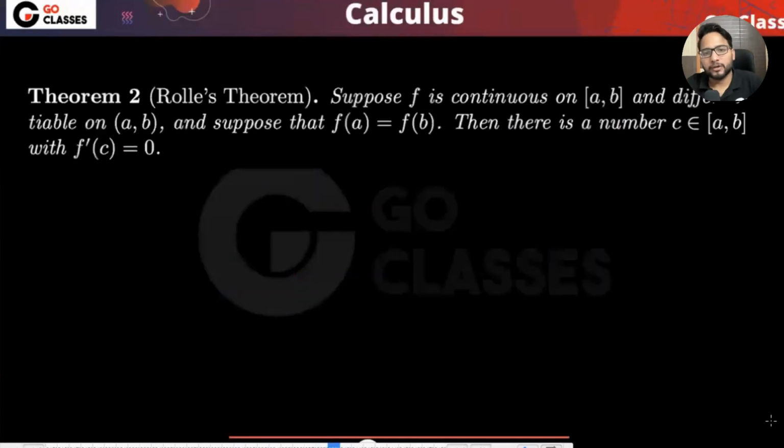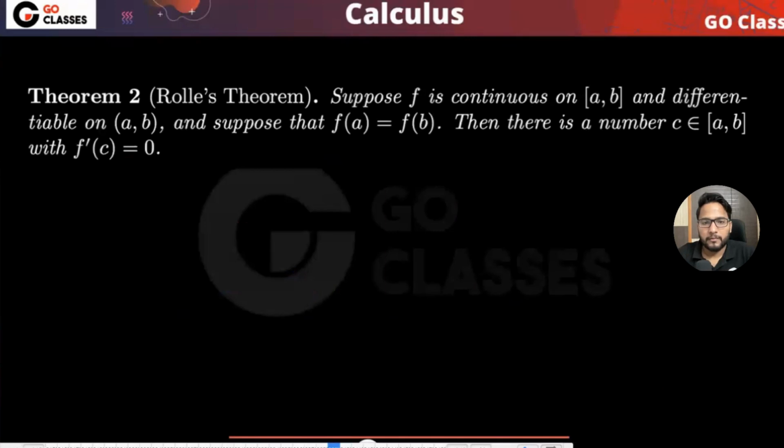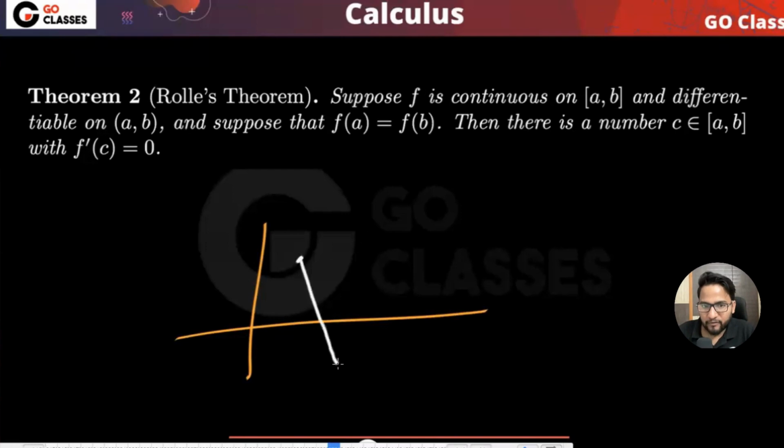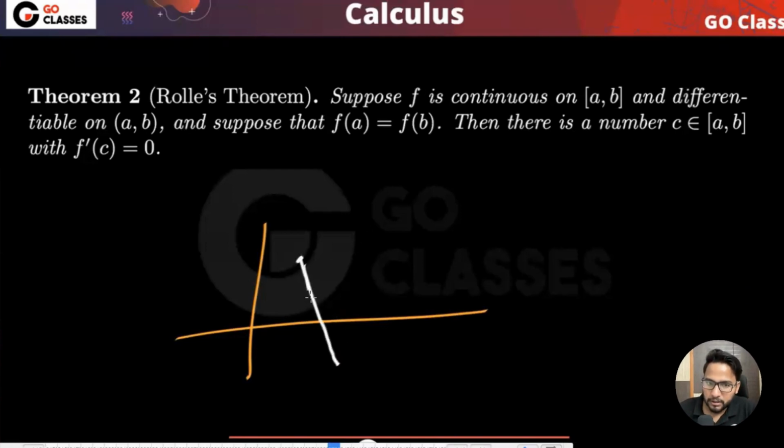Now let's see Rolle's theorem. This theorem is very intuitive. It says that if you have two points where f(a) and f(b) are the same, and the function is continuous and differentiable, then there is a number c such that f'(c) is equal to 0. Which means f(a) and f(b) are the same, so the function is returning to the same value. So there must be some c such that f'(c) is equal to 0. So maybe something like this, or maybe